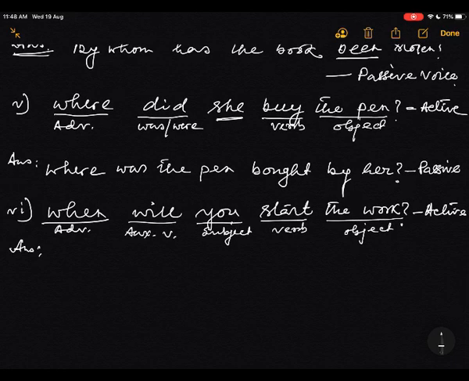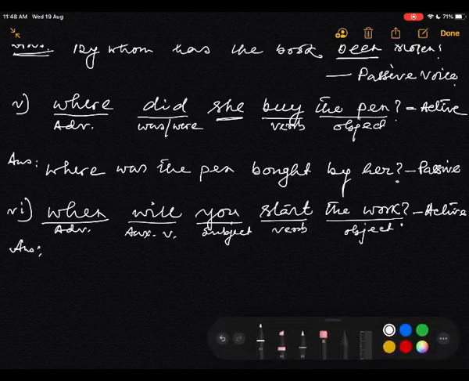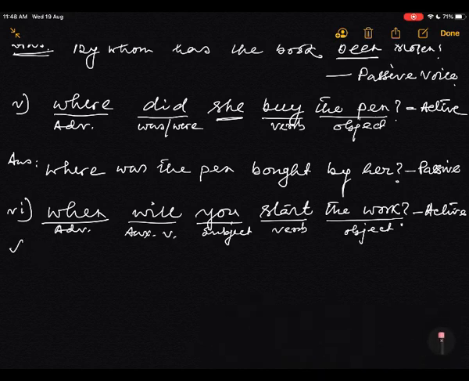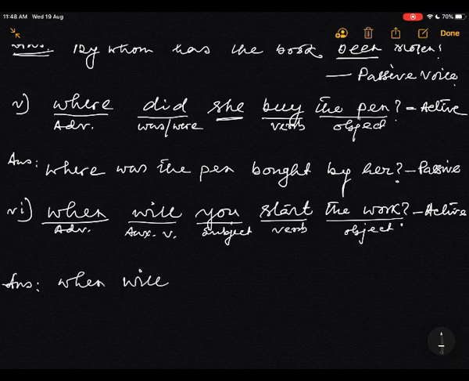So what will be the answer? Keep when, the adverb, at the beginning. When will, the object, the work, when will the work. Future indefinite tense.